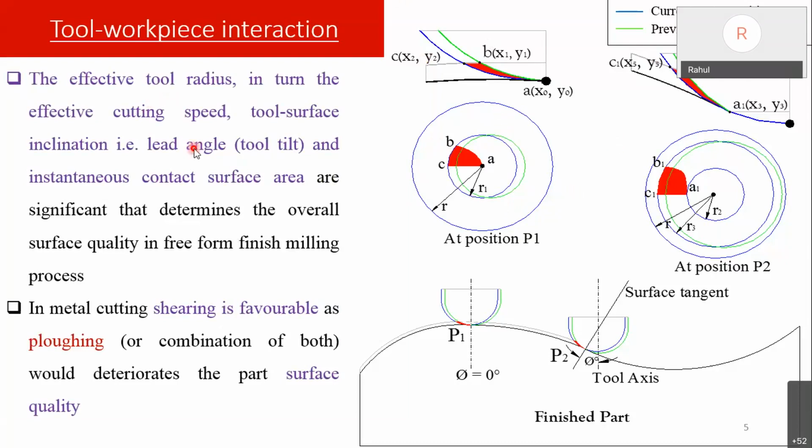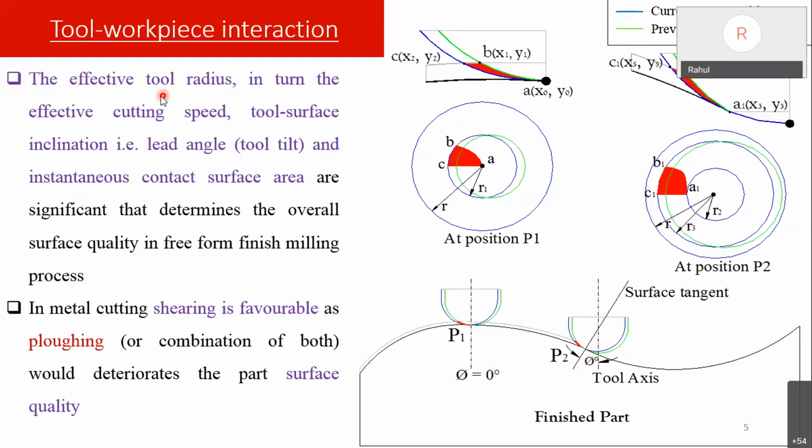Here, except for the speed, feed and the regular parameters which we are discussing, the effective tool radius matters. If the radius is changing, the effective speed will change. That we can understand from the relation of the workpiece and the tool. So it is theta, here it is 0, and it will be varying all over the profile.